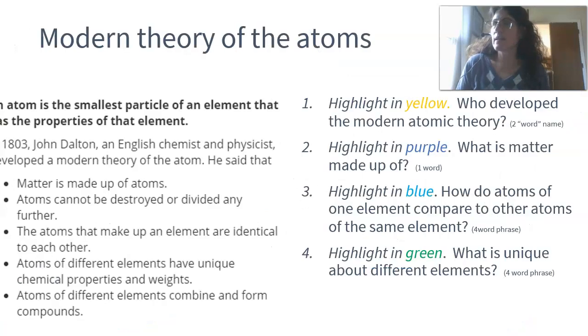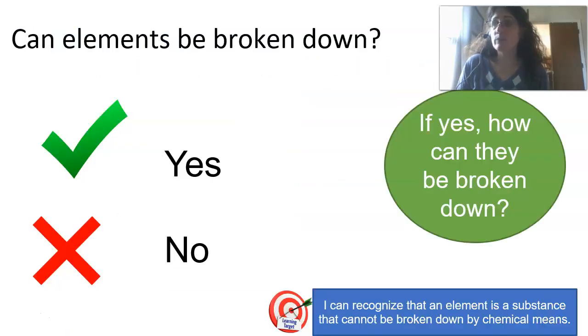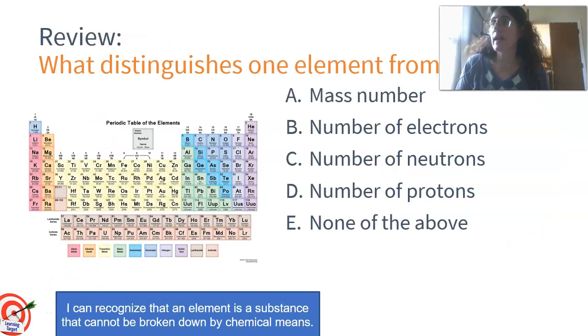We've talked about this idea where we have elements created by fusion in stars up until iron, and then after that it's an explosion that occurs. We know that elements can be broken down by nuclear means but not chemical means. We can distinguish one element from another based on their protons, which is their atomic number.